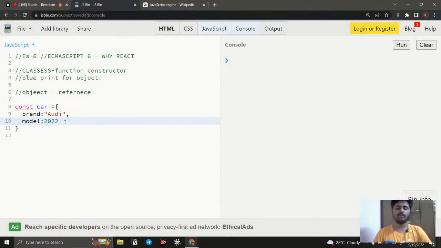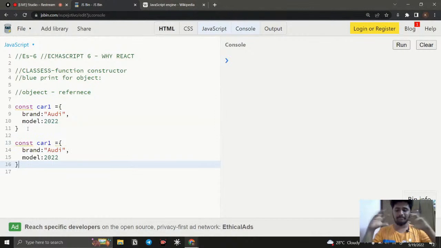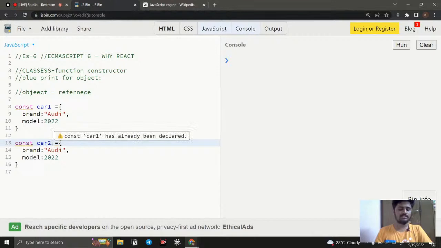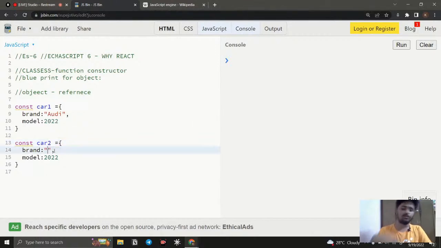Let us consider that you have something like 5 to 6 properties there, and one method. So this is going to be the core one. What if I need to use the same syntax? For example, I need to write the same brand and model for some other car. What can I do? If I want to create the same object with the same pattern, the same blueprint, I need to just change this car to a new one, and give whatever information, like if it's going to be a Benz and it is going to be 2022.